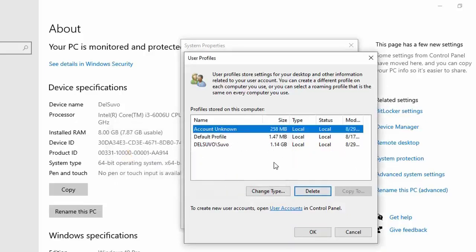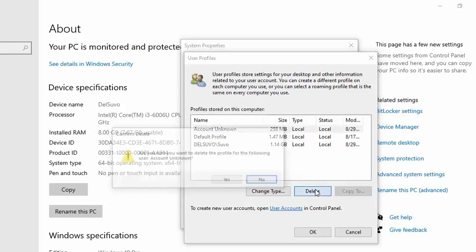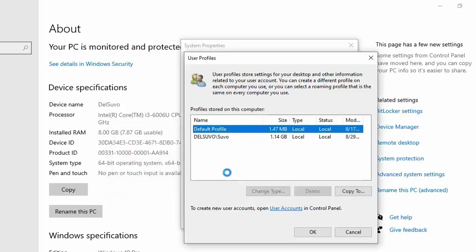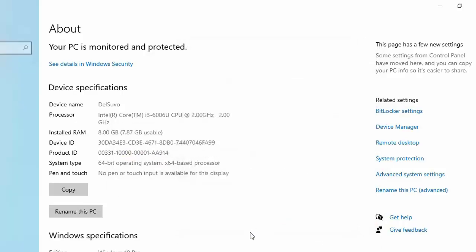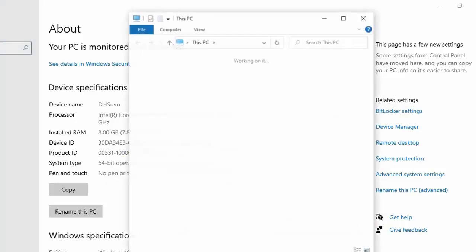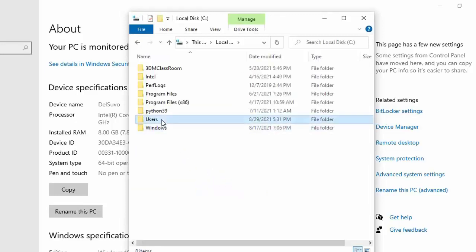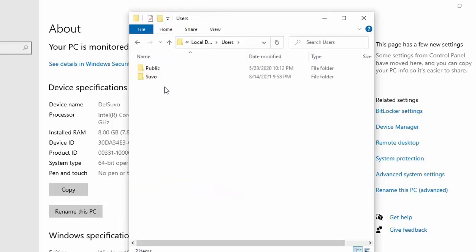Yes, that has been deleted. Somehow another unknown account is here, so I am deleting that also. Okay. Now again I am checking under users in C drive. C drive, users. See now the user whose name was test has been deleted from users also.